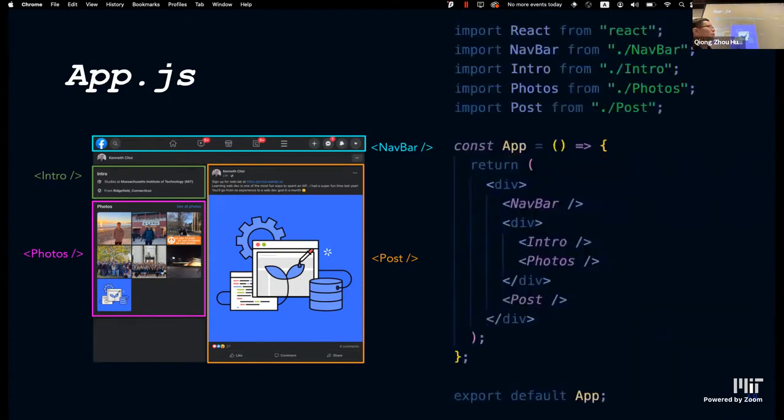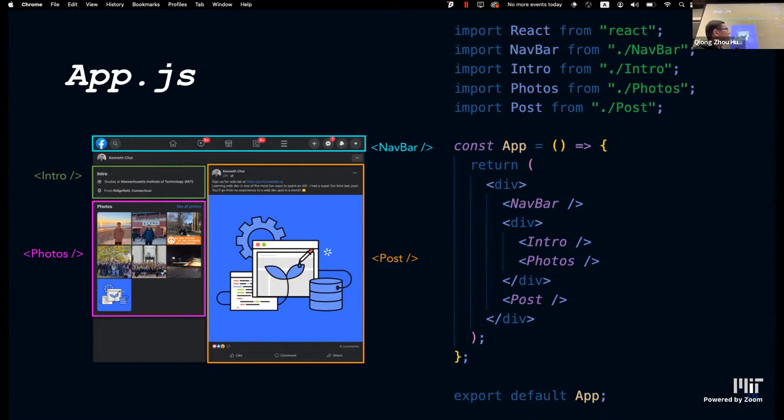Okay, so let's start with app.js. Remember, components are just functions. So we want to define a function app, and there's nothing really to do right now. So we can just return what we want to render on the screen. And what do we want to render on the screen? Well, we can just return the HTML code, right? We can have some divs and write the tags navbar, intro, photos, post, because that's what we want to show on the screen.